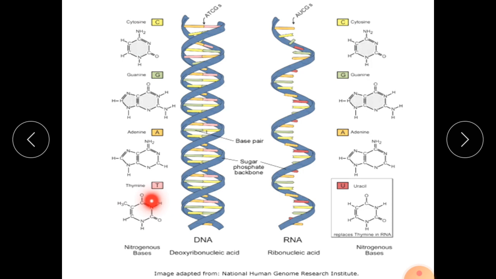This is the only difference, thymine and uracil. Don't forget, that is only one difference. In RNA, the thymine is replaced by uracil, U. U will bind with adenine.